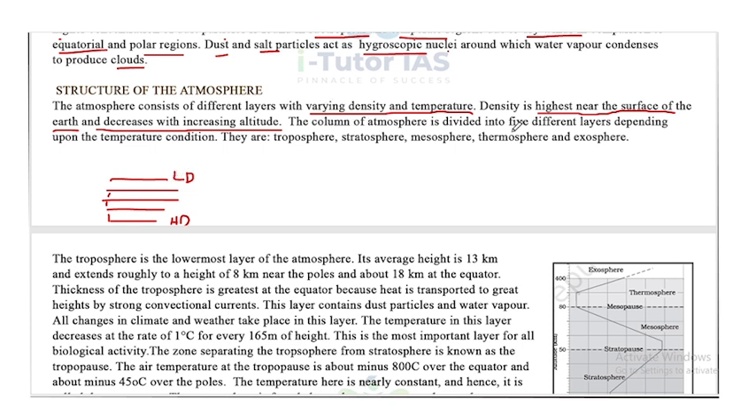The column of the atmosphere is divided into 5 different layers depending upon the temperature condition. They are the troposphere, stratosphere, mesosphere, thermosphere and exosphere. So there are 5 layers: first the troposphere, then the stratosphere, mesosphere, thermosphere and exosphere.